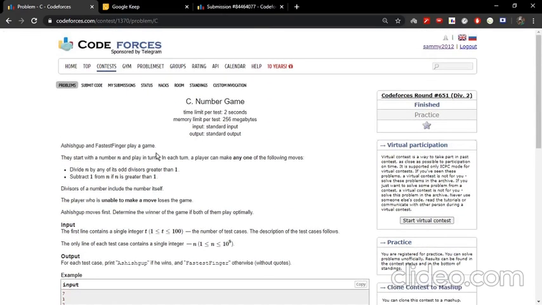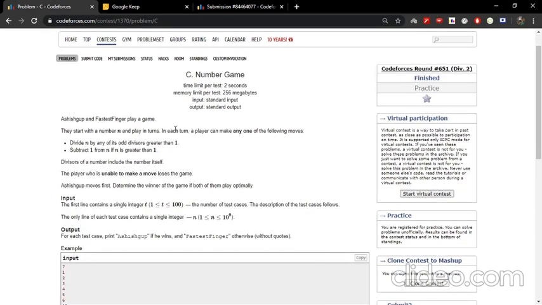Hello guys, I am Samir from ACM Student Chapter IIT ISM Dhanbad, and today we will be discussing question number C of Codeforces Round 651 Div 2. So let us first go through the question.